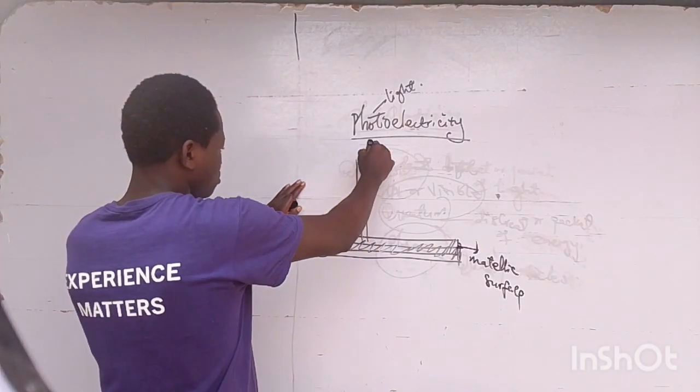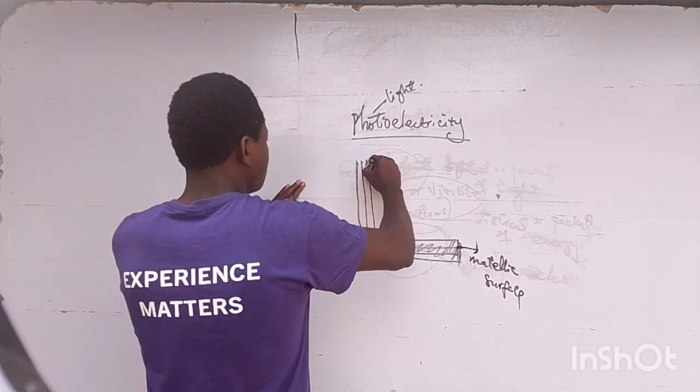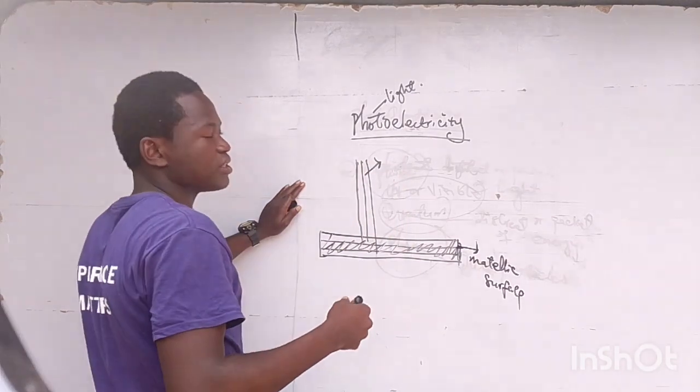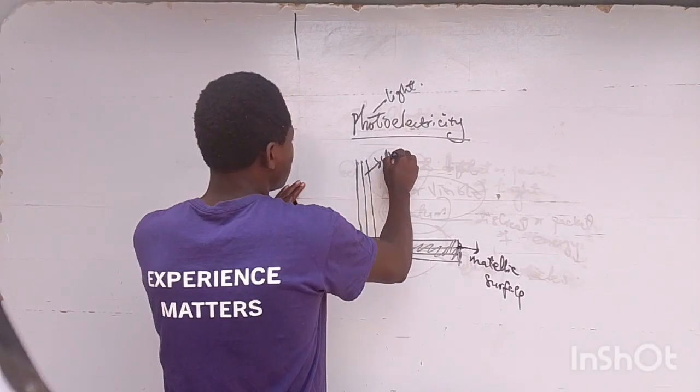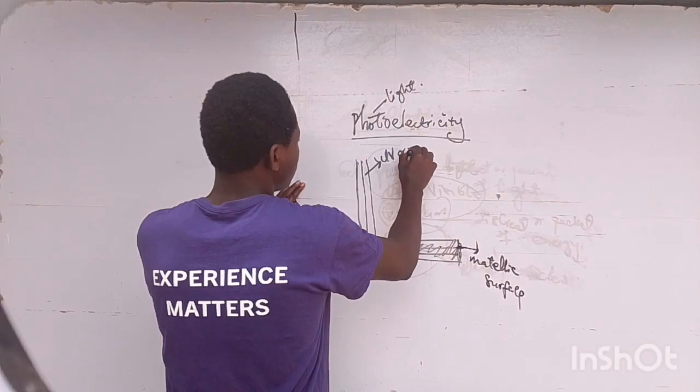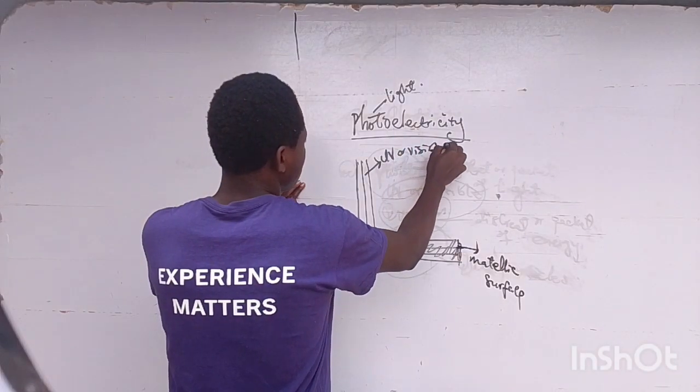From our definition, that means this: we say that where incident light, such as ultraviolet ray, let's say that this is an ultraviolet ray, or visible light.